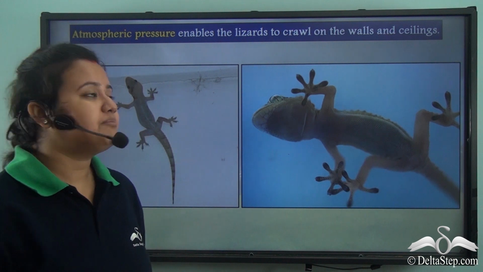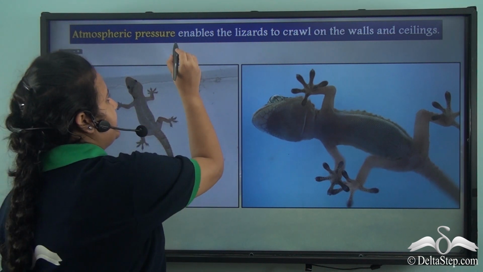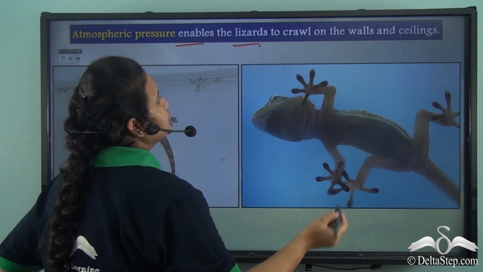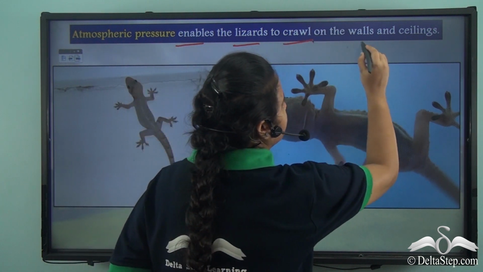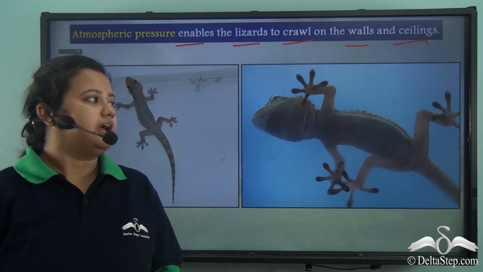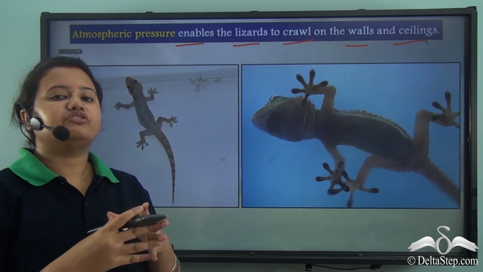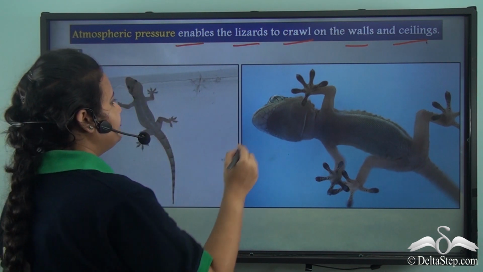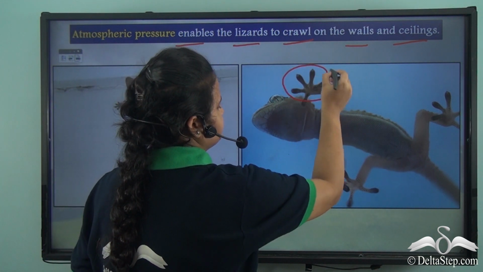Now, this same atmospheric pressure enables lizards to crawl on the walls and ceilings of our houses. The feet of these lizards have suction pads.